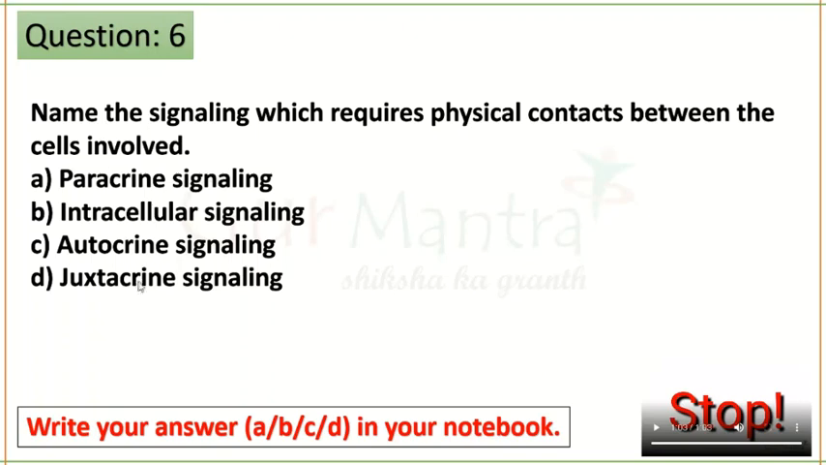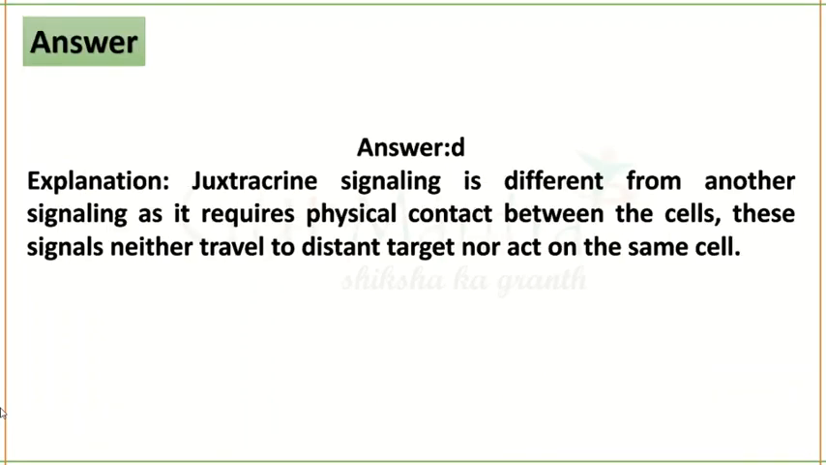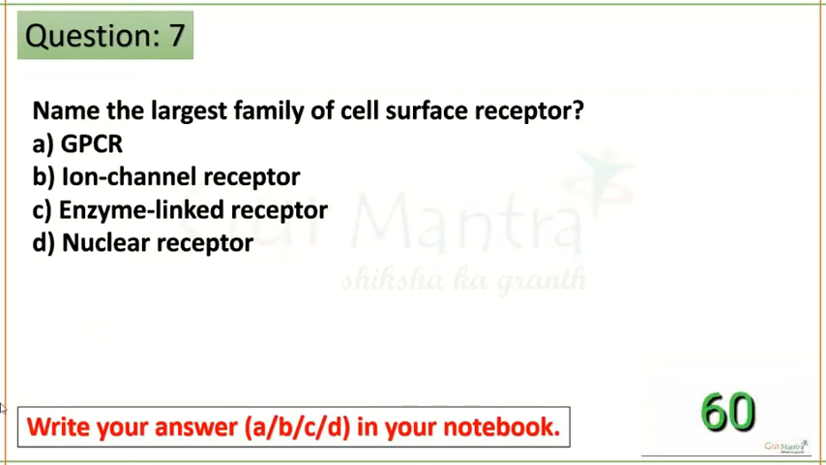Okay, so the signaling which requires physical contact between the cells involved is juxtacrine signaling. So option D is the correct answer, juxtacrine signaling. Next question. Very easy question. Name the largest family of cell surface receptors.